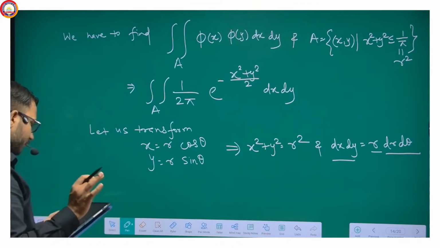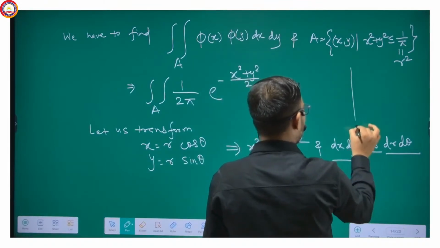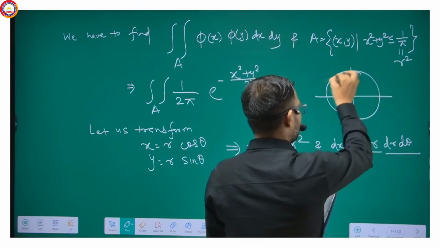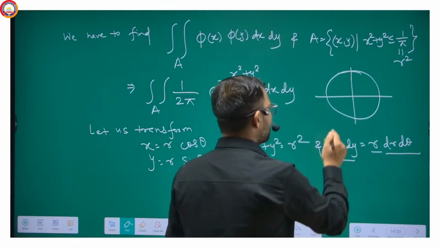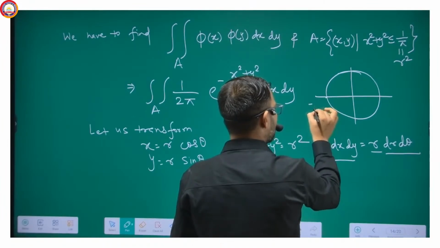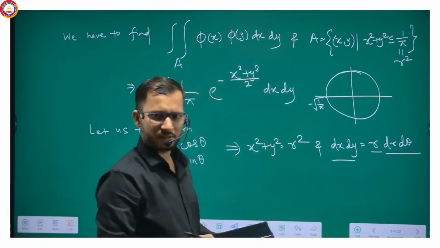Now, here see here, if I draw the graph, this point is minus root under 1 by pi, isn't it?